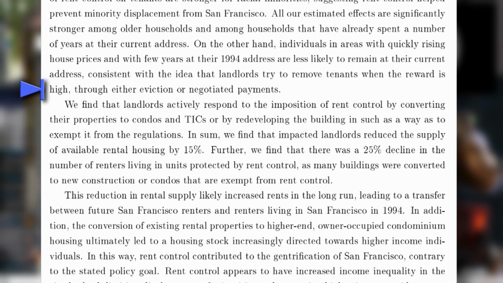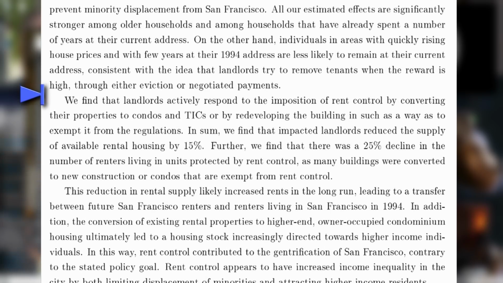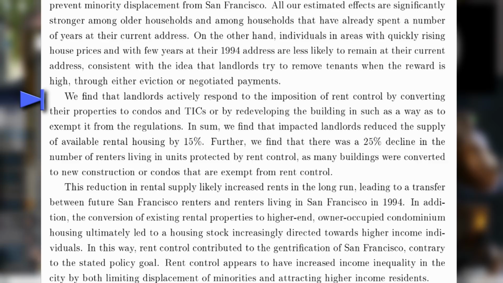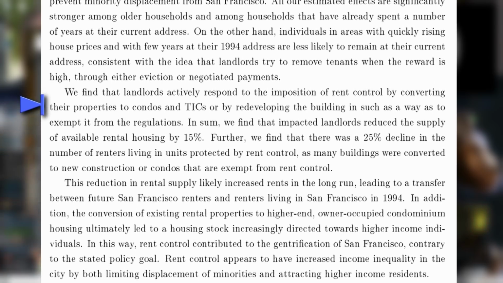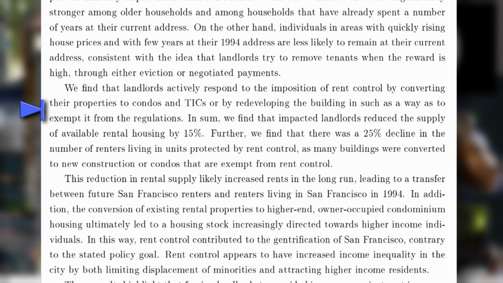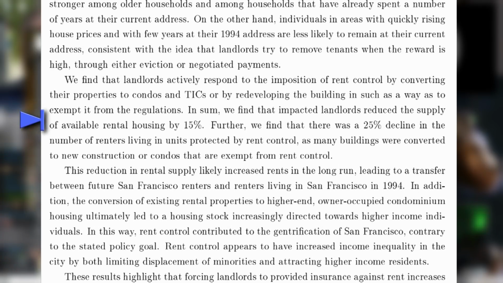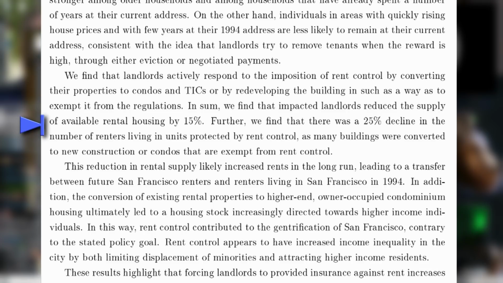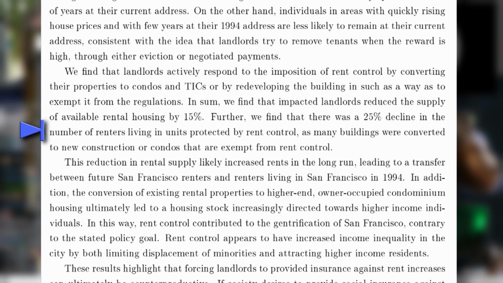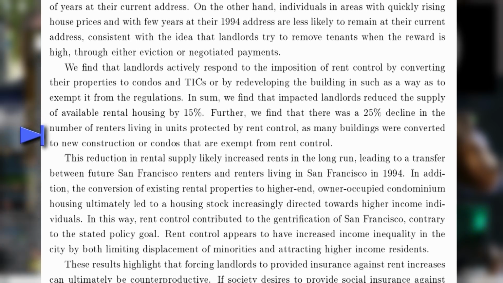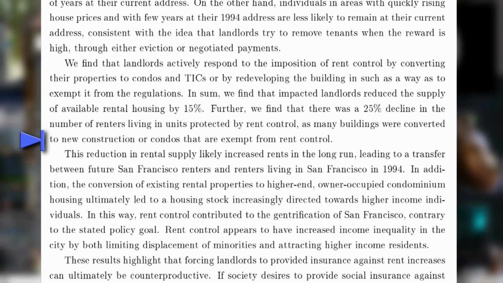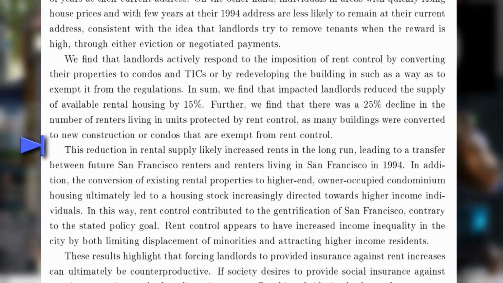We find that landlords actively respond to the imposition of rent control by converting their properties to condos and TICs, or by redeveloping the buildings in such a way as to exempt them from regulations. In sum, we find that impacted landlords reduce the supply of available rental housing by 15%. Further, we find that there is a 25% decline in the number of renters living in units protected by rent control, as many buildings were converted to new constructions or condos that are exempt from rent control.